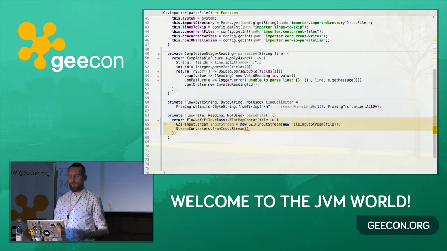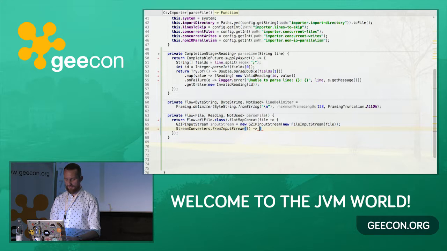If not, the entire code is available on GitHub, so you don't have to take notes, at least regarding the code. You can just have a look at it later, try to run it, or just ask questions. So here, as I said, the fromInputStream method needs a function that returns an input stream.